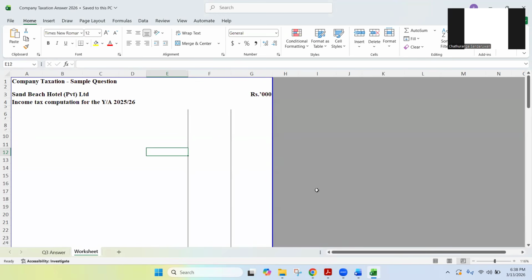So I request you again just to download the question into your device. So take a hard copy because that would be easy for you to develop the answer. You won't be able to read the full question from my screen. Right. So I have written this already. Company name Sand Beach Hotel Private Limited. Income tax computation for the year of assessment 2025 2026. And then I have written the values as well, values in thousands.